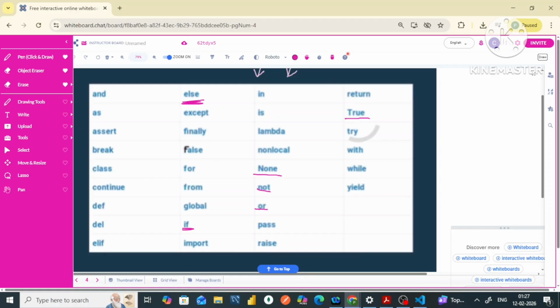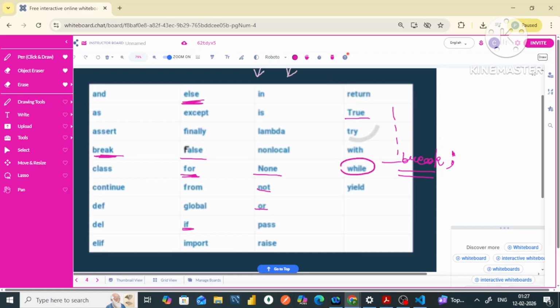Then you can say true and false are basically the values. Then for is simply used to declare the for loop. And then there will be the break. This break is used if I have written lines of code and I want to break the logic, so that will simply break it.